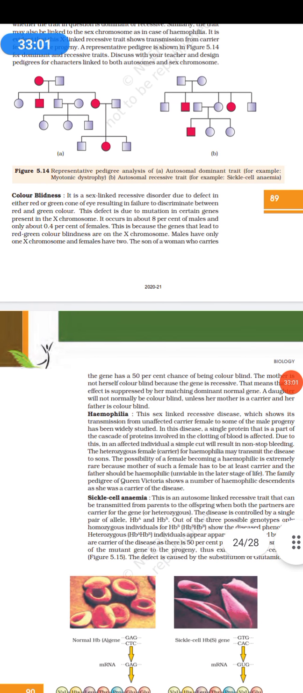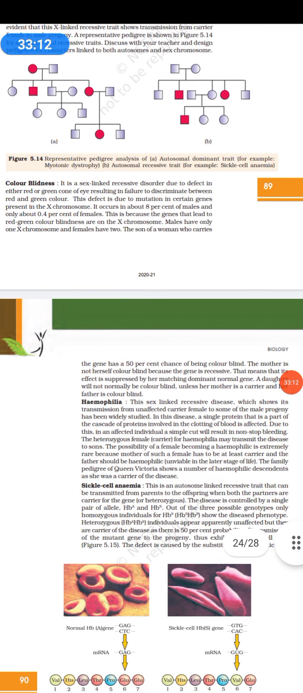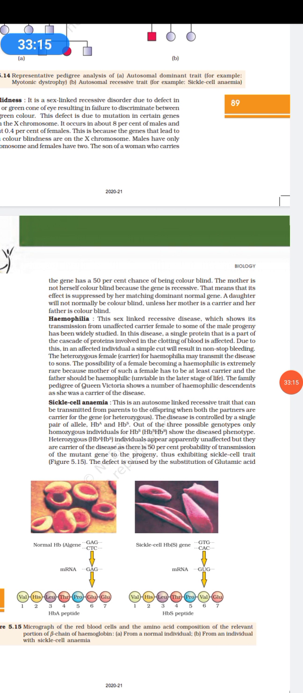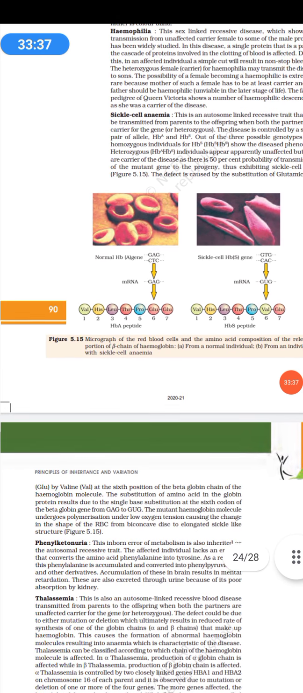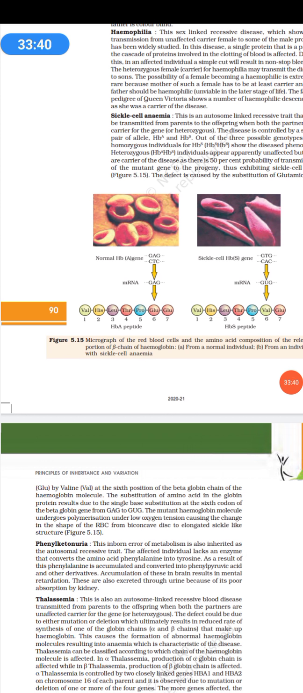Next, we are talking about some sex-linked disorders like color blindness. When I talk about color blindness, it is X-linked. Whenever I say sex-linked disorder, it is X-linked because Y does not carry any characteristics. Next, coming to hemophilia. Hemophilia is again a sex-linked recessive disease which shows its transmission from an unaffected carrier female to the progeny. Sickle cell anemia is an autosomal recessive trait.